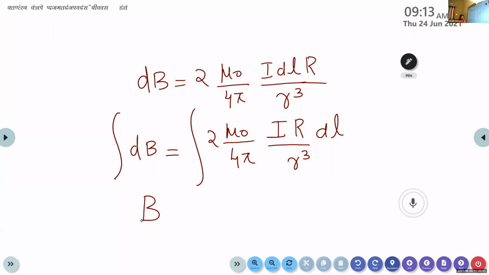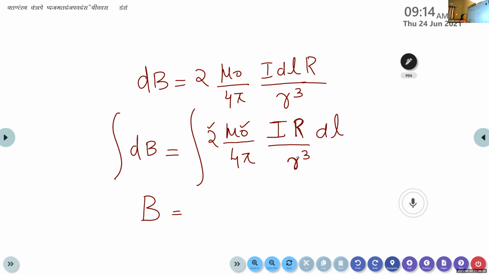So we get the capital B. Here 2 is a constant. We know that mu 0 is the permeability of free space. It is also a constant. 4 pi is a constant. Let I be a constant current flowing through the circuit. R is the radius of the circular loop, a constant. And small r represents the distance between the point P and the small segment dl. It is also a constant. So we can take all these terms outside.